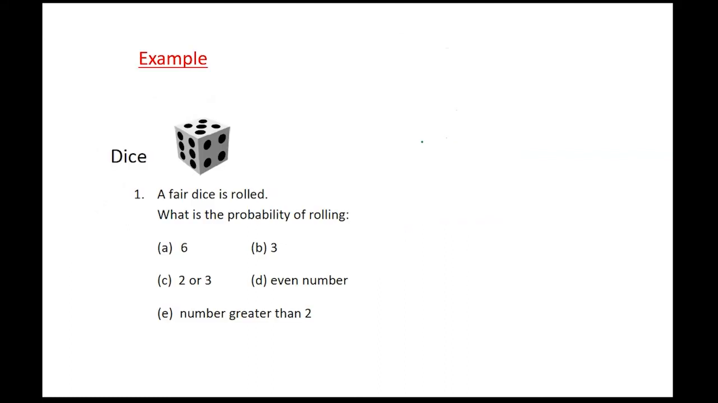Here's an example. I've got a dice, by the way. Like I say, dice is a plural, but people do tend to say dice. Otherwise, it's just a die, D-I-E. A fair dice is rolled. What is the probability of rolling a 6? Well, how many sides are there on a dice? There are 6 sides, so you have number 1, 2, 3, 4, 5, 6.